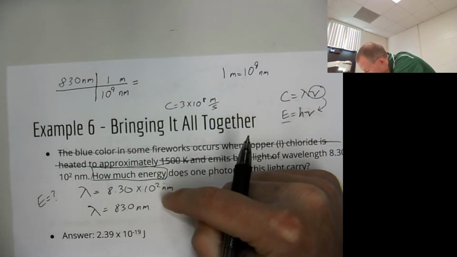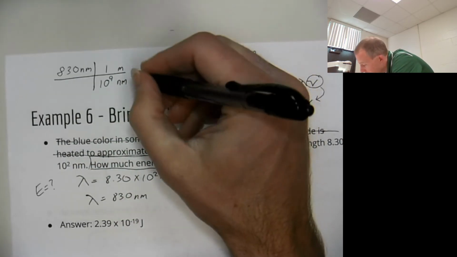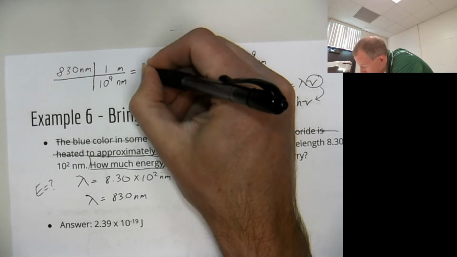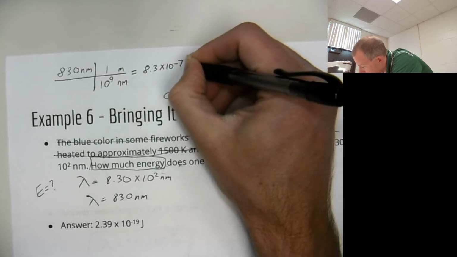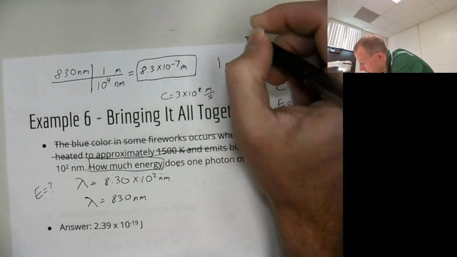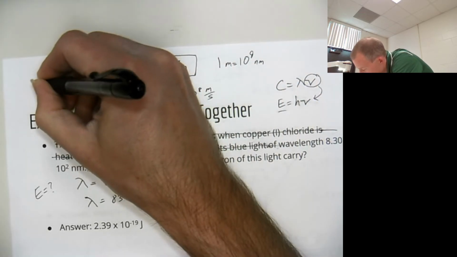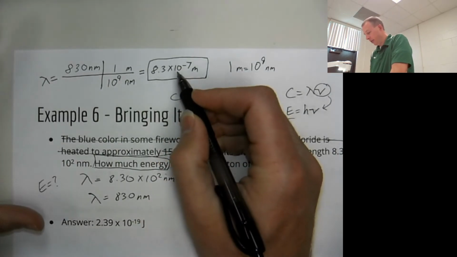If you want to include 8.3 times 10 to the second, that's fine. It'll maybe make it even easier for you, because your answer is going to be 8.3 times 10 to the negative 7th meters. This value is your wavelength.